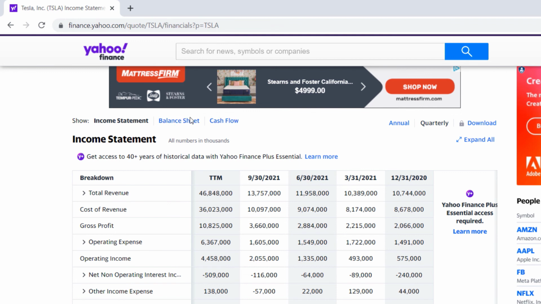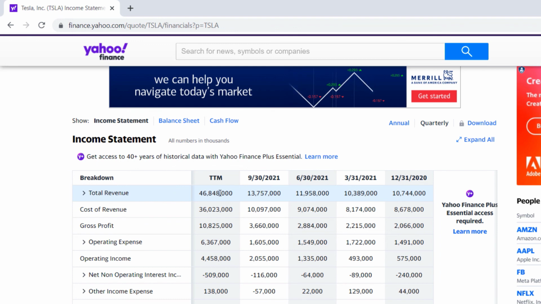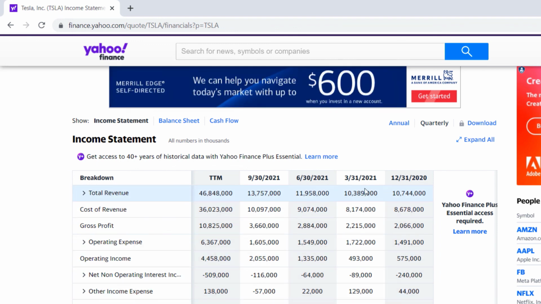Balance sheet and cash flow are related to that, so watch the videos on that. But this is the income statement, where it really answers that. Are we making money? And are we making money because we're selling more stuff or because we're controlling our expenses? How are we making money? That's how you can start answering those questions, by looking closely at the income statement.